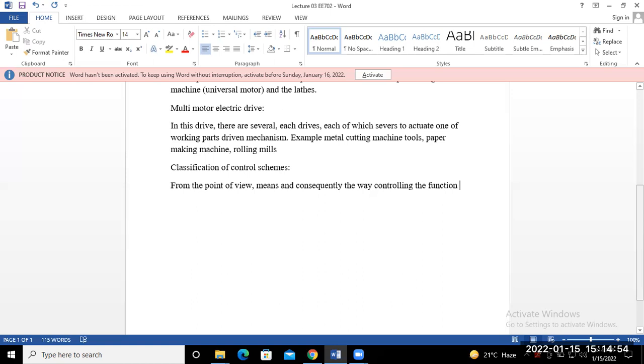So the types of control scheme are three types. The first one is manual control.